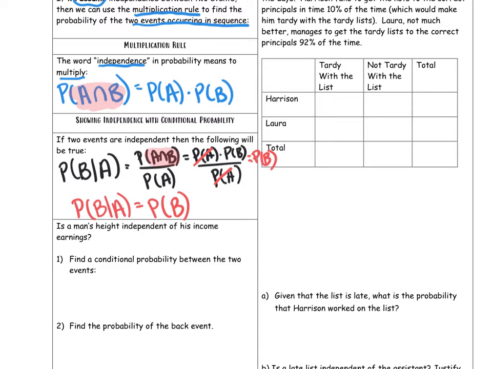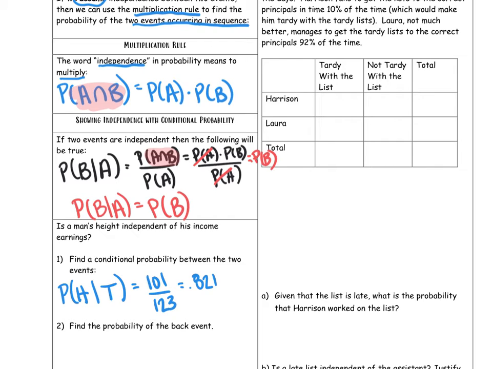You always start off by finding a conditional probability between the two events. So I'm going to find the probability of a man, remember, we restricted it to a man being tall, he was a high income earner. And that was equal to 101 out of 123. Then we get a decimal for that. I get a value of 0.821. That's the first part. Find a conditional probability between the two events.